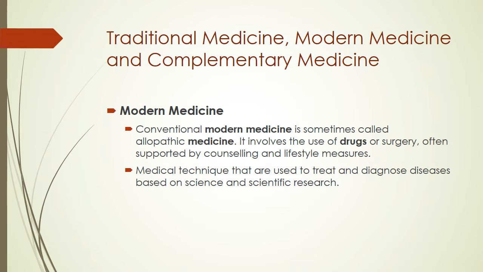The second type of medicine is modern medicine. Conventional modern medicine is sometimes called allopathic medicine. It involves the use of drugs and surgery, often supported by counseling and lifestyle measures. Medical techniques are used to treat and diagnose disease based on science and scientific research. Okay, we can conclude that modern medicine uses drugs and surgery based on scientific research.